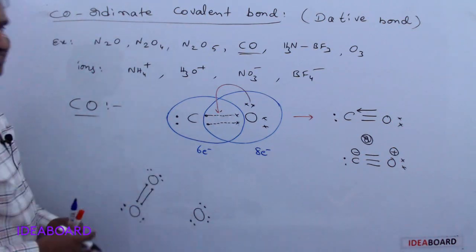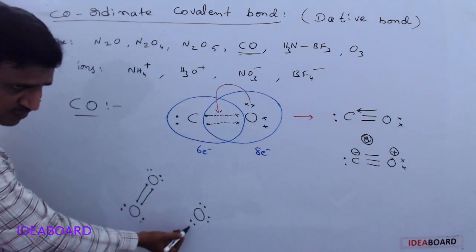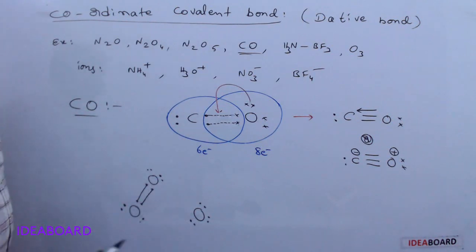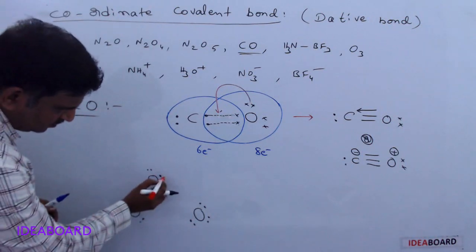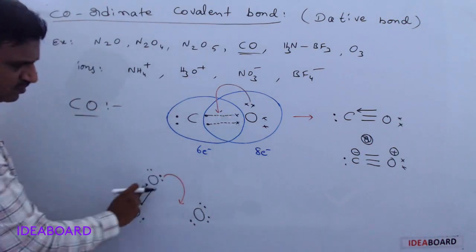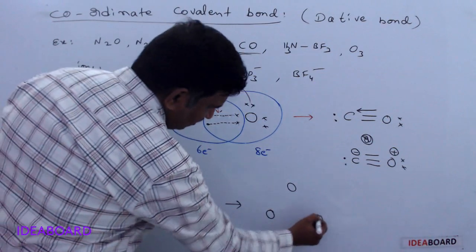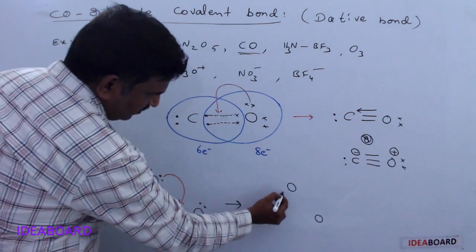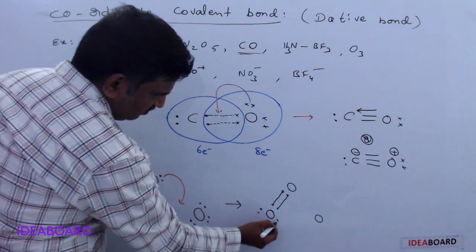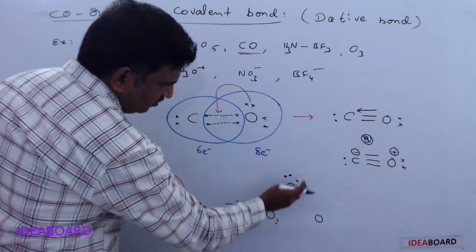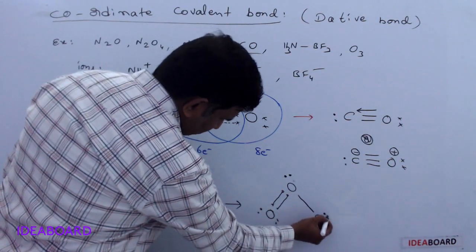Now how does this oxygen get octet configuration, how does the ozone molecule formation occur? Here, how many electrons are required for this oxygen? Already 6 is present. One more pair is required, meaning 8 electrons to get. So this pair of electrons is donated for bonding between these 2 oxygen atoms. So what is the next bond formed? Oxygen, oxygen, and this is oxygen. Here a bond is already formed between these two. So this is one bond pair, two lone pairs, and here two lone pairs, and this is another lone pair. One pair is given for bonding. So this is another pair, and this is the lone pair.